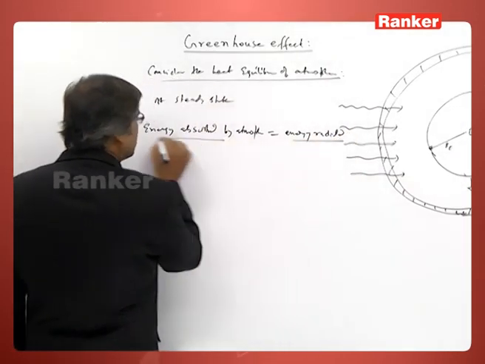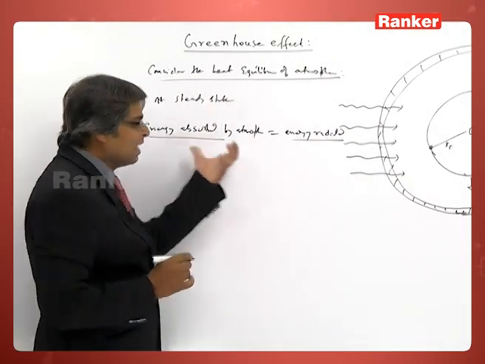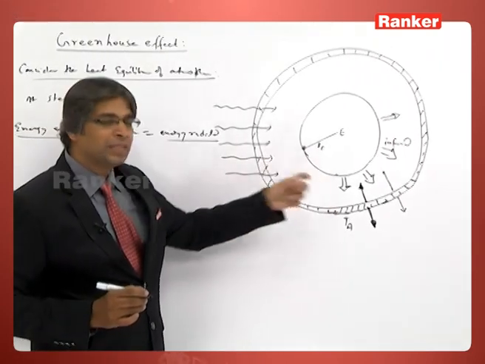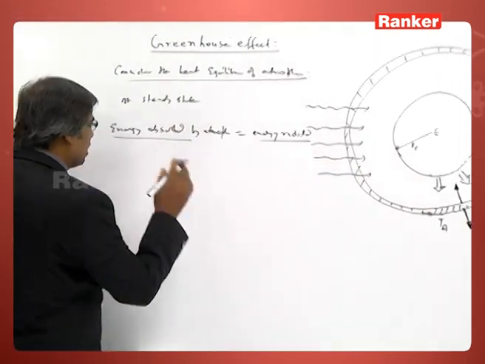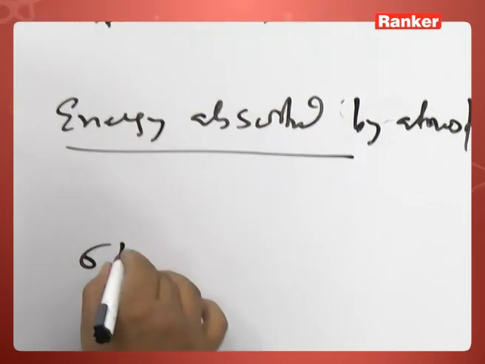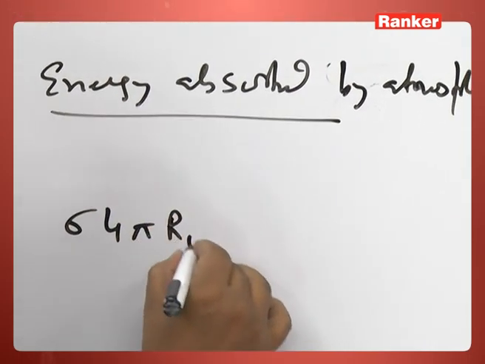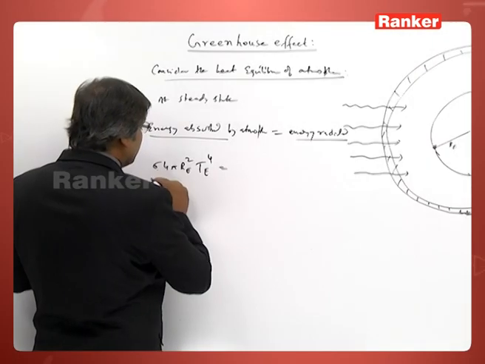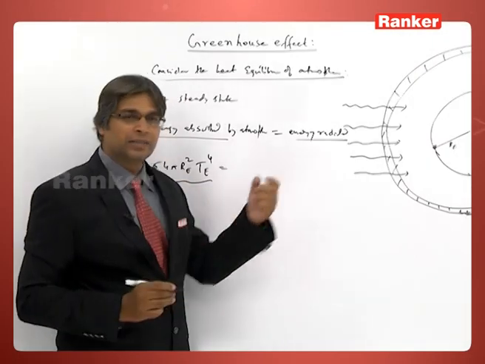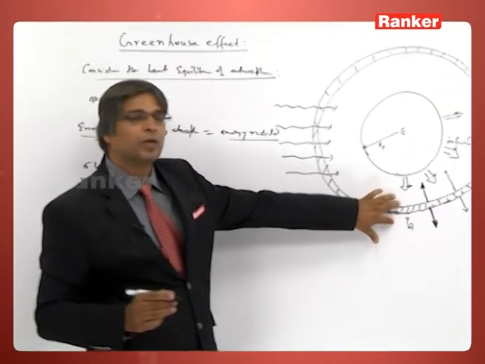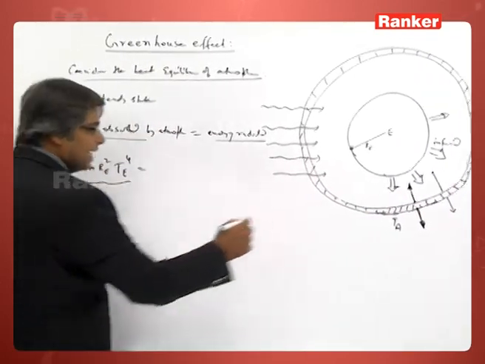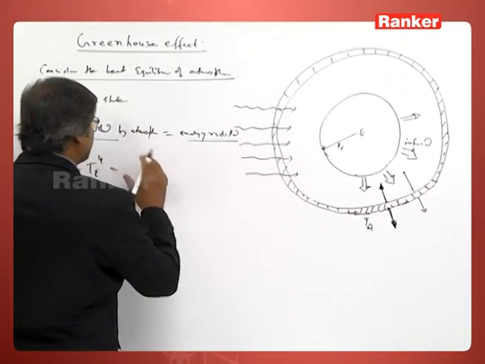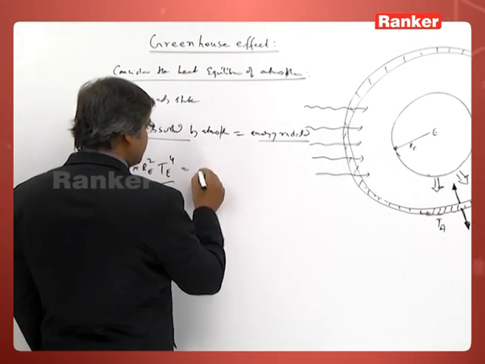So, energy absorbed is energy radiated. From where it is absorbing energy? The emitted energy of earth is altogether radiated. Sigma T pi radius of earth whole square, temperature of earth to the power 4. This is the amount of energy earth is radiating and all is absorbed by the, I assume that this atmosphere is behaving like a black body.